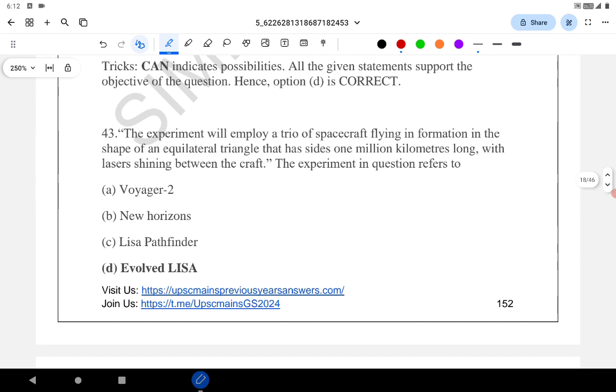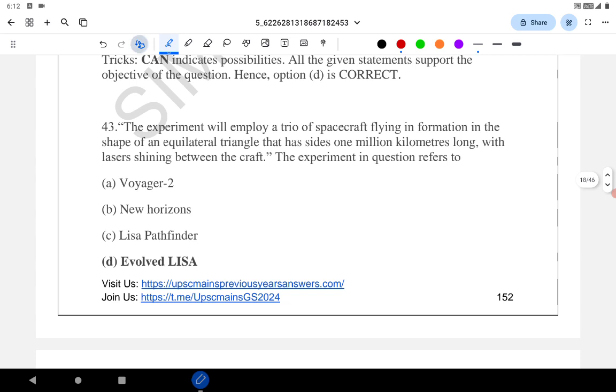The LISA Pathfinder is of the European Space Agency, for gravitational waves. The LIGO detector again is for gravitational waves. Evolved LISA is also for the gravitational universe.